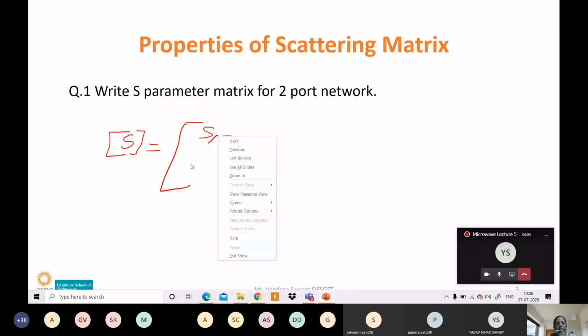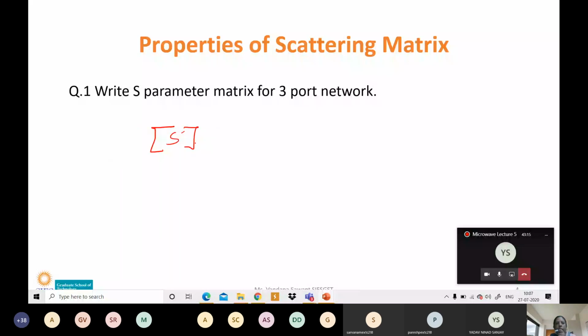Okay, I will write once again. If my incident signal is at 1, reflected signal may be available at 1, so I will write S11. Similarly, if my incident signal is at 1, my reflected signal may also be available at port number 2, so I can write S21. That is, the first position after S indicates the reflected signal, and the second position after S indicates the incident signal.